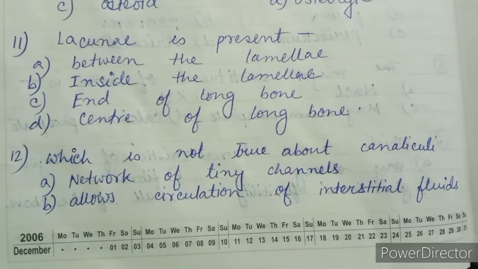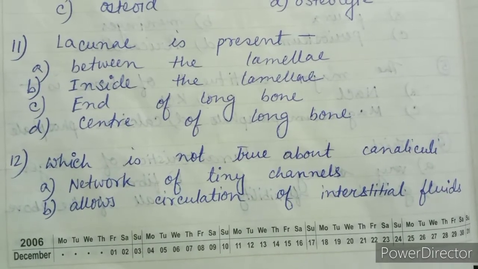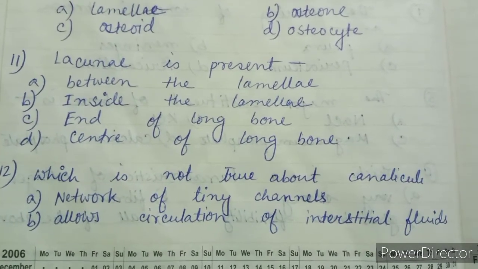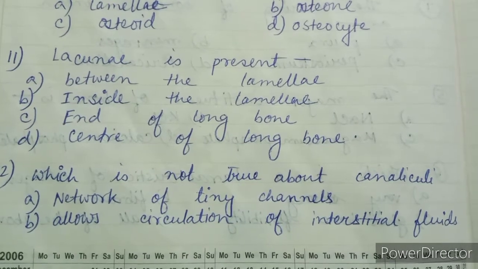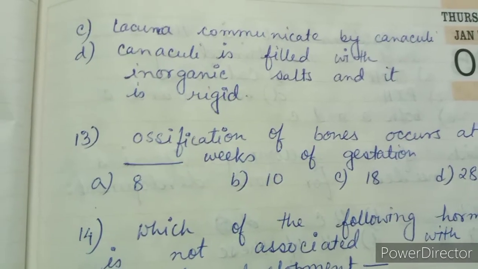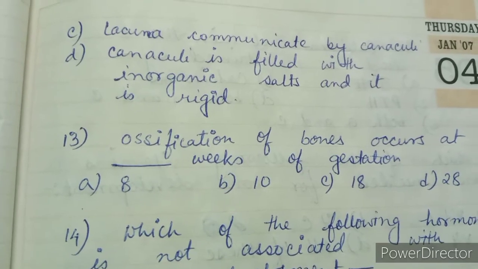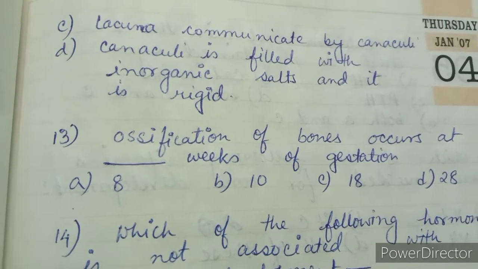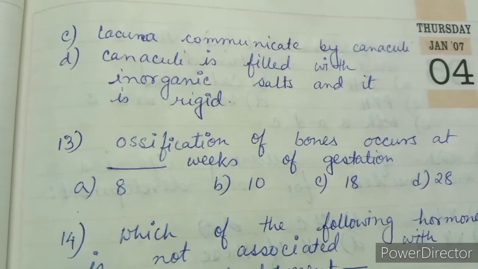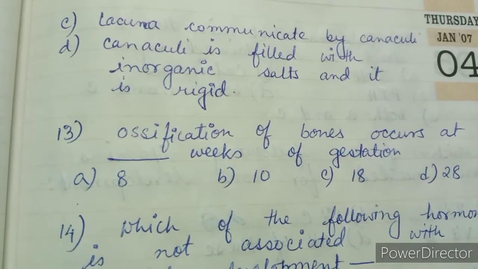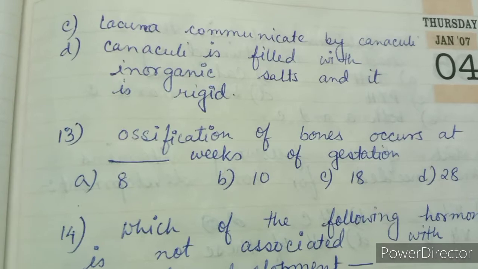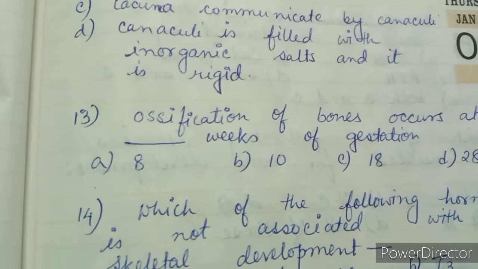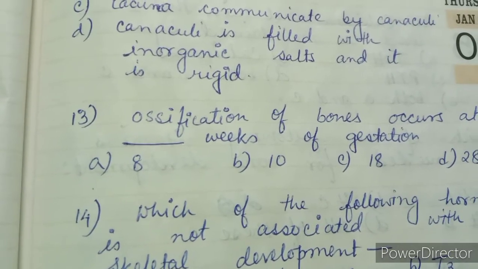Question number 12. Which is not true about canaliculi? Option A, network of tiny channels, option B, allows circulation of interstitial fluid, option C, lacunae communicate by canaliculi, option D, canaliculi is filled with inorganic salts and it is rigid. The right answer is option D. It is not true about canaliculi because it is not at all a rigid structure and it is not filled with inorganic salts. Interstitial fluid is present inside it.